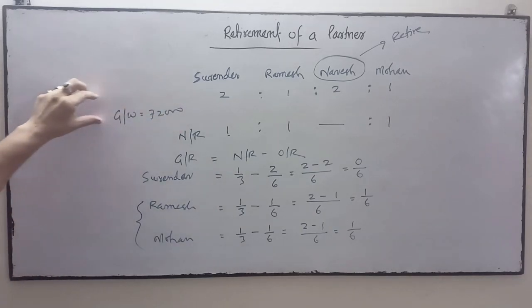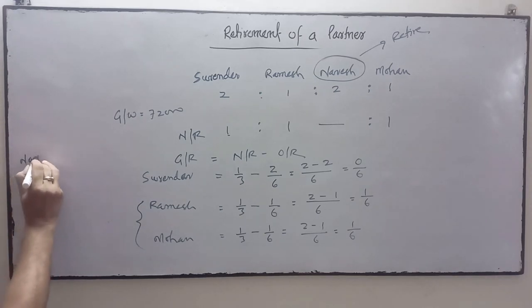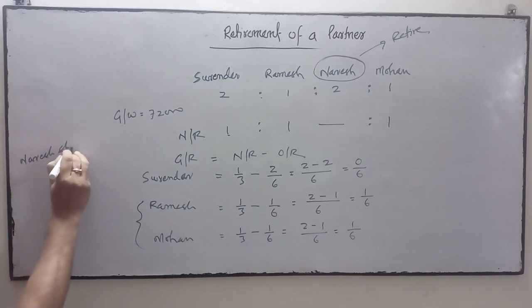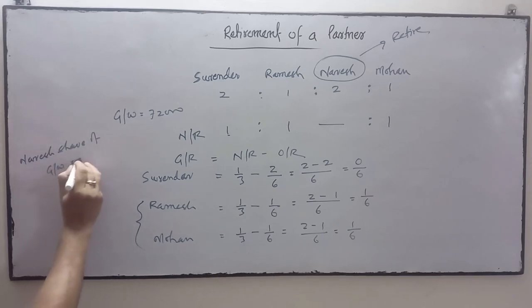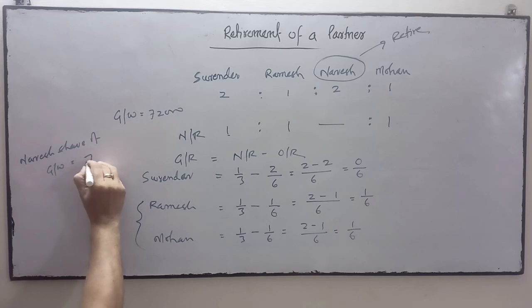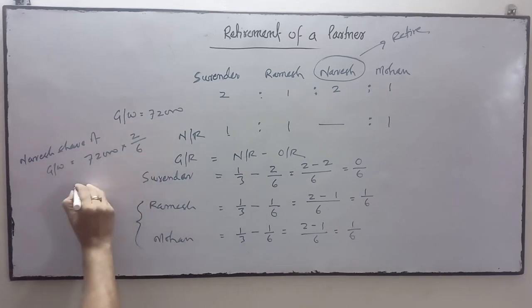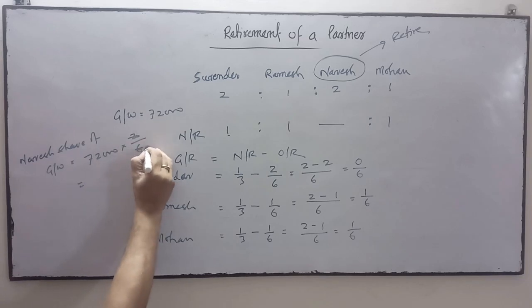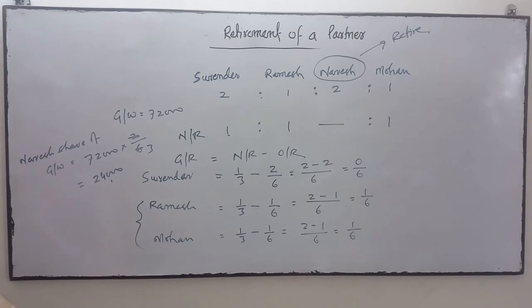So goodwill is valued this much. Retiring partner Naresh's share of goodwill: total goodwill is 72,000 and Naresh's share is 2/6, that means 1/3, so 24,000.